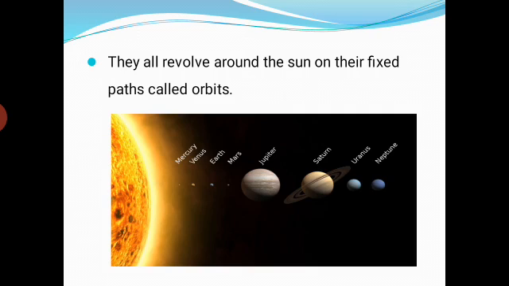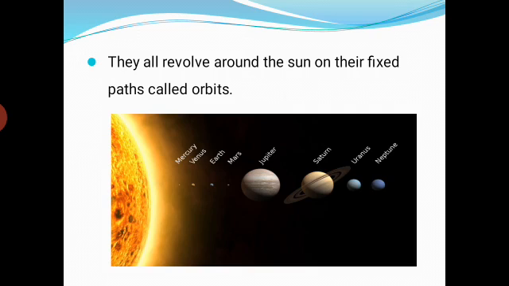Then the remaining central mass of the nebula changed into a star. This star is known as the sun. So the sun and the 8 planets with their satellites are included in the solar system. In such a way the solar system was formed in the universe. This is the story of the evolution of the solar system.